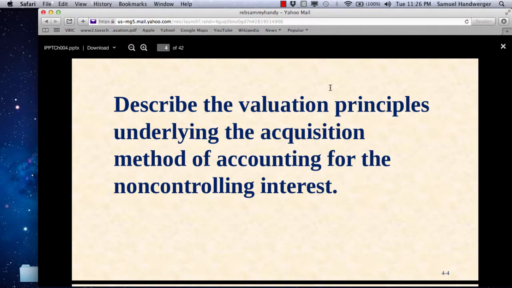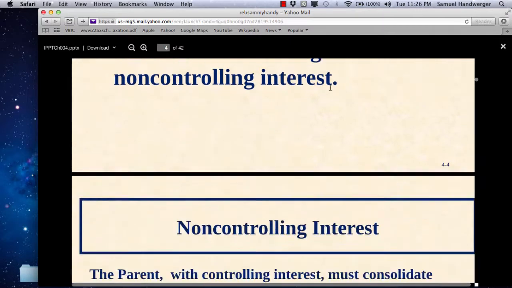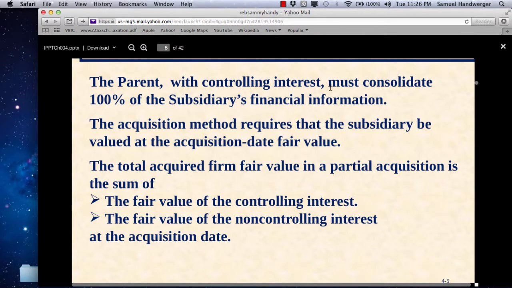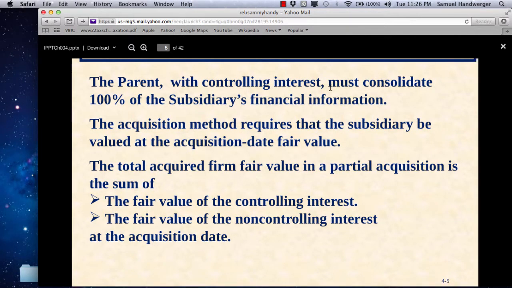Okay, describe the valuation principles using the acquisition method of accounting when we have a non-controlling interest. So let's set the stage. Again, the parent must consolidate 100%, even though it's not a full 100% ownership. We're going to value the subsidiary at the acquisition date based on the fair value of the respective portions, the controlling interest portion and the fair value of the non-controlling interest portion at the acquisition date.